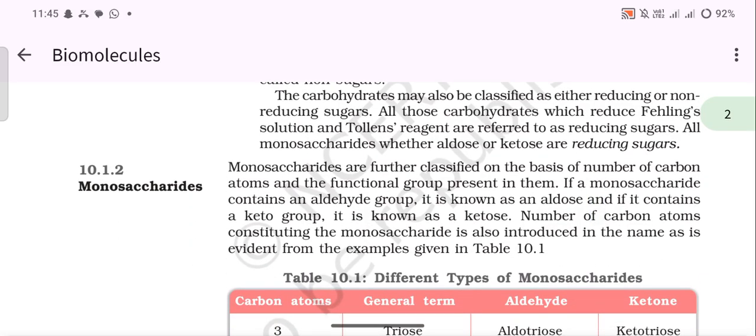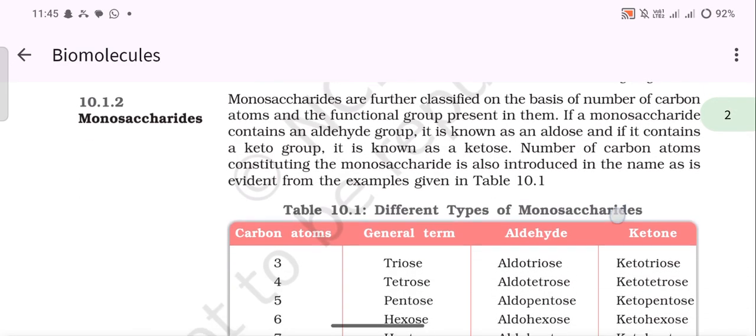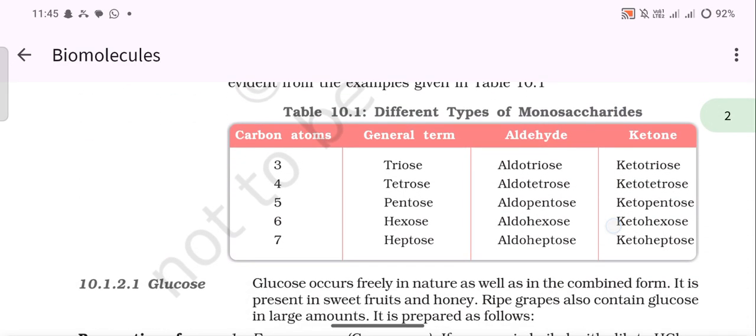Monosaccharides. Monosaccharides are further classified on the basis of the number of carbon atoms and the functional group present in them. If a monosaccharide contains an aldehyde group, it is known as an aldose, and if it contains a keto group, it is known as a ketose. The number of carbon atoms constituting the monosaccharide is also introduced in the name, as is evident from the examples given in table 10.1.